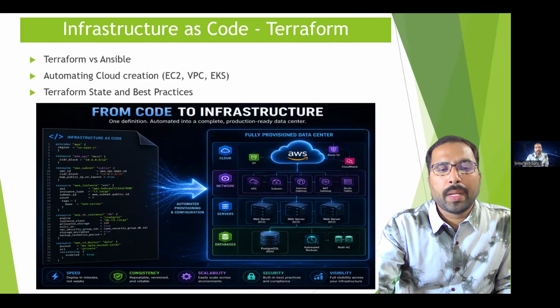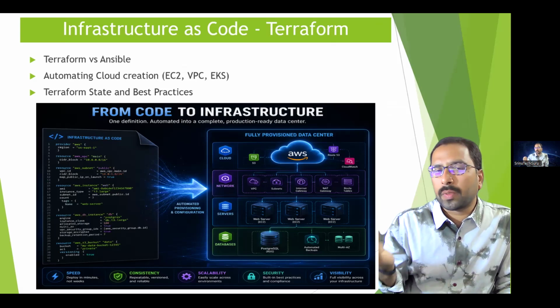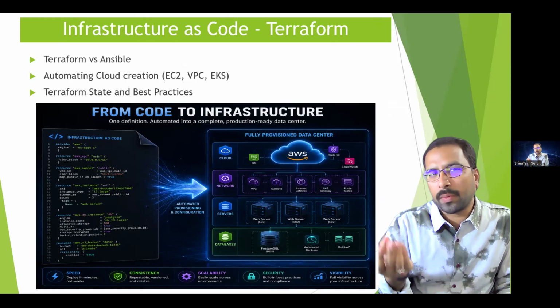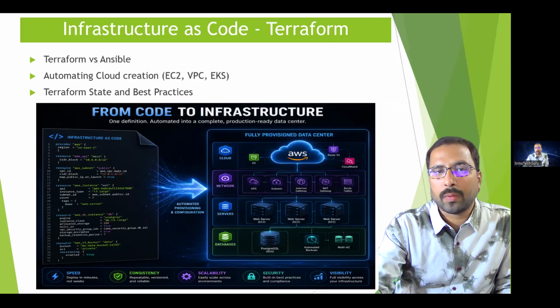Terraform is used to create infrastructure using code. Instead of creating servers manually in AWS, we write a Terraform code and build everything automatically. Okay, that means you can create servers, networks, and other resources in minutes. If you need to change something, just update the Terraform code and run it again. This is called infrastructure as code, and it is a key DevOps skill.